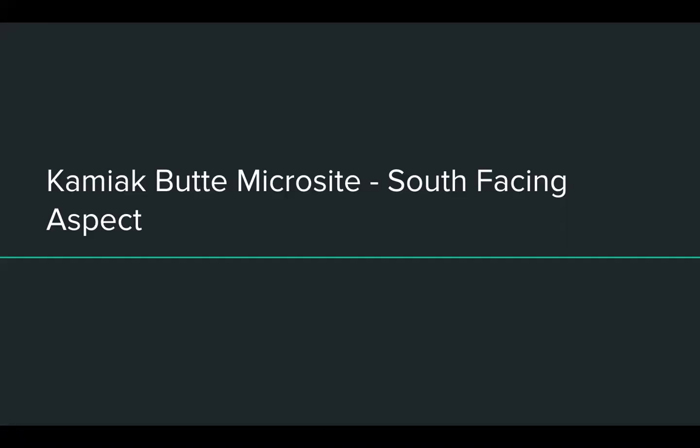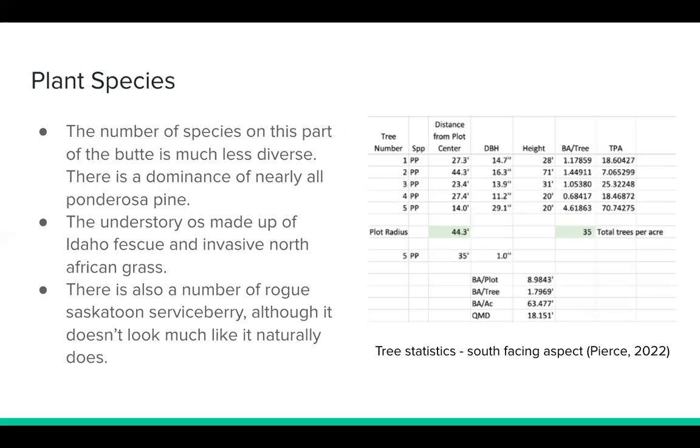The south-facing aspect of the butte receives significantly more sun than the north, so the vegetation is less shade-tolerant, but more fire and drought-resistant. The south-facing aspect of Kamiak Butte is much different in appearance from the north one. This figure on the slide shows the data from the site on the south-facing aspect. It shows the number and type of species, heights, diameter at breast height, and dominant species.